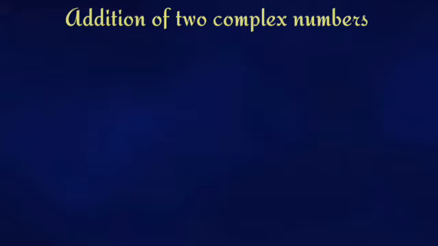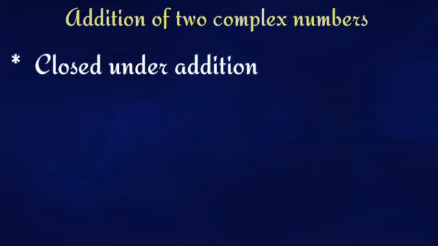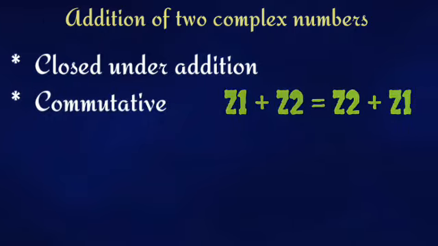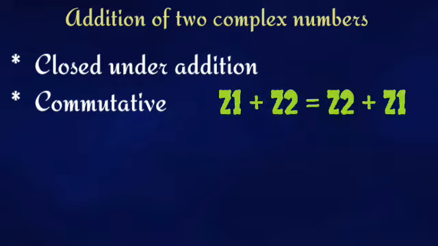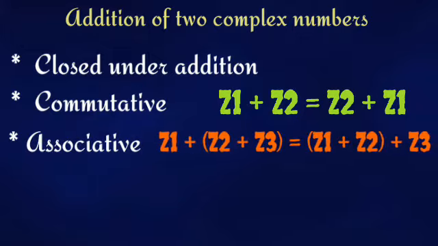Now a few properties are there under the addition of two complex numbers. First one is, if we add two complex numbers, we will always get a complex number as a result. That is, the complex numbers are closed under addition. And next is the commutative property. If we add two complex numbers z1 and z2, or if we add z2 plus z1, they are both the same basically. And complex numbers are also associative. That is, for three complex numbers z1 plus z2 plus z3, if I add the first two first or if I add the last two first, it doesn't matter, the answer will be the same.